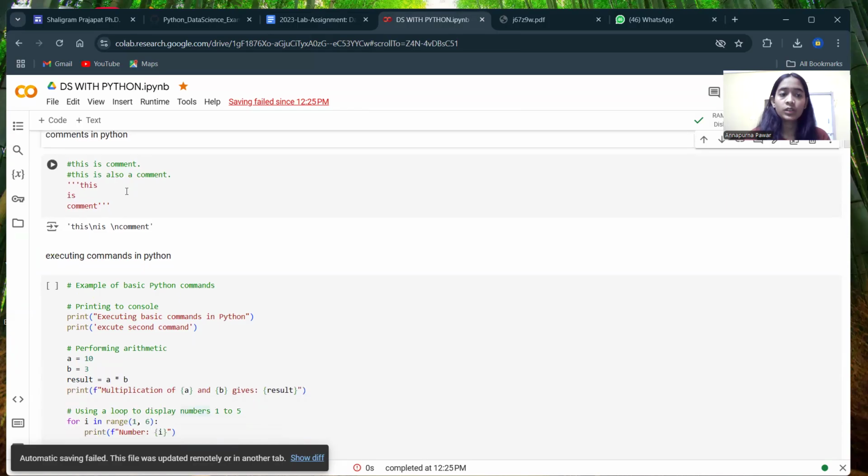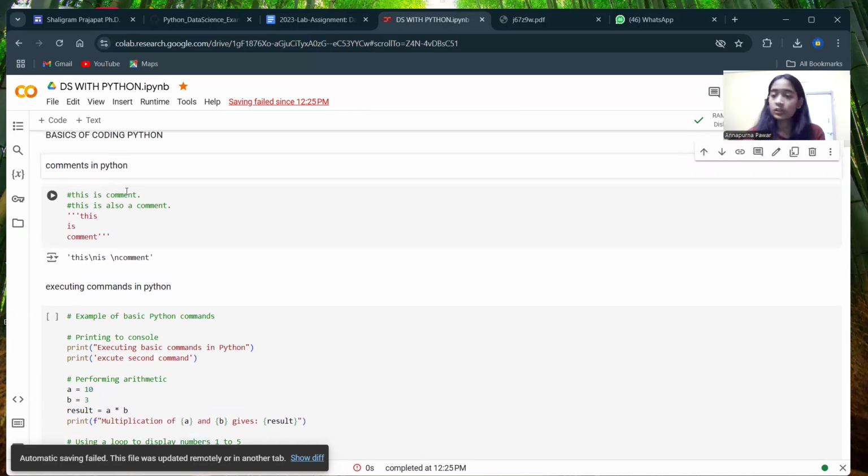So, what are comments in Python? Comments are a part of the code or statements of our program that are not going to execute. The interpreter will ignore these statements because they are comments.